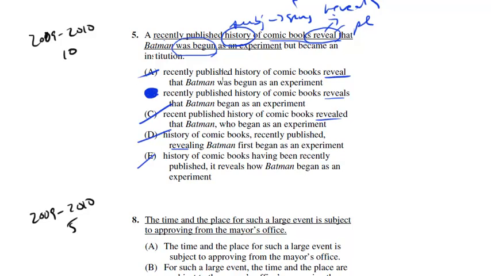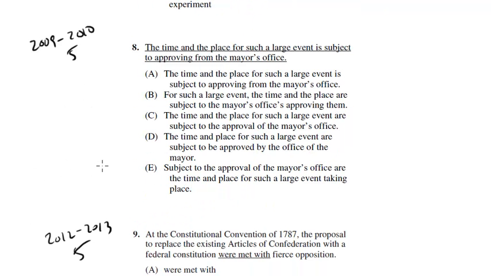But again, the shortest choice, the choice that fixes the error, doesn't introduce a new one. It also doesn't really change more than it needs to in the sentence. The other three choices here just change a bunch of things that really don't need to be changed.